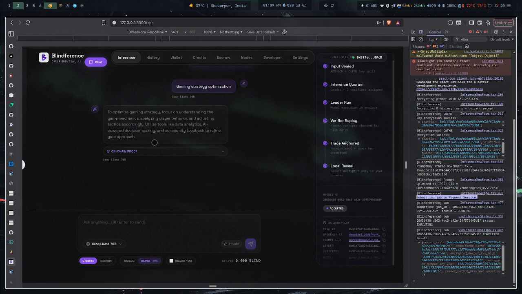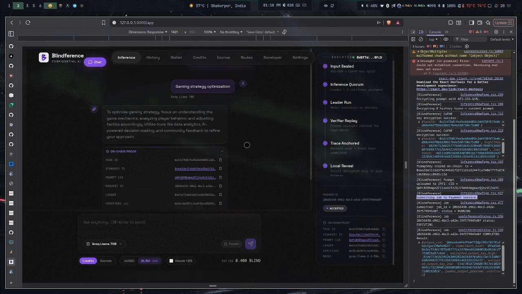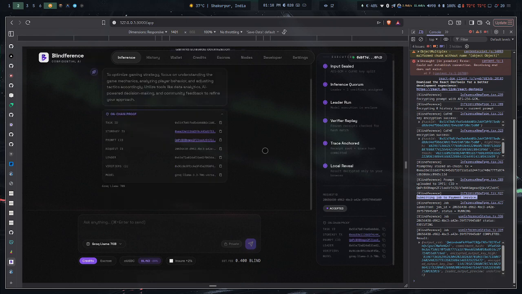Not only that, we can also check the off-chain proofs, as well as the leaders' and verifiers' addresses, so that you can check them and verify what transactions they did recently, and verify that they really did this transaction for you and received their money correspondingly for what they did, right? So this was our one inference.